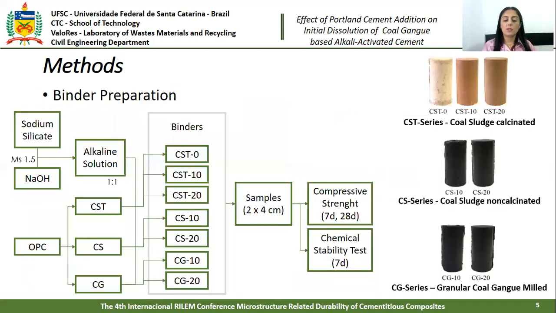The alkaline solution was prepared by dissolving sodium hydroxide in sodium silicate. Then alkali-activated binders were prepared by pre-mixing the Portland cement and wastes, then adding the alkaline solution. Cylindrical samples were filled and cured at room temperature. After 24 hours, the samples were demolded and sealed with PVC film. Three series of alkali-activated binder were studied, using different aluminosilicates: the CS series, the CG series, and the CST series.